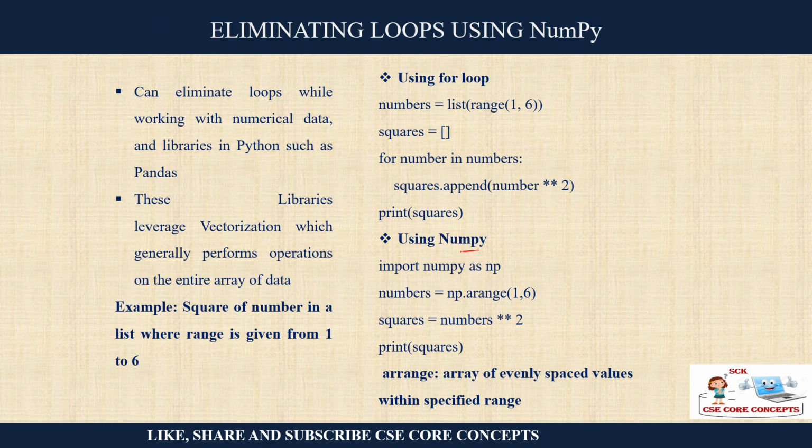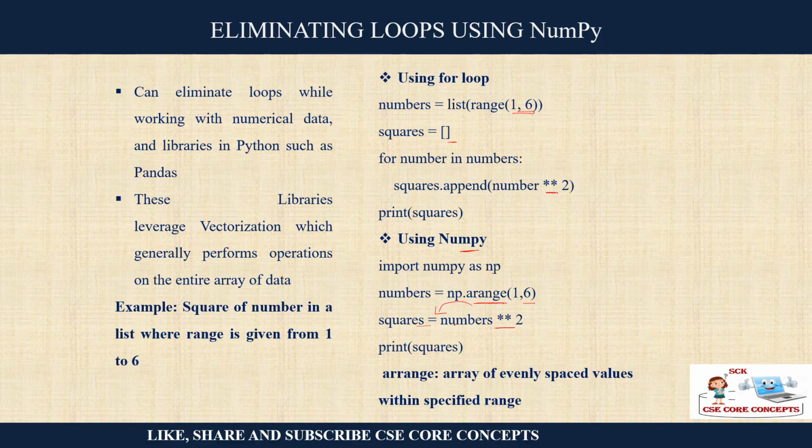Suppose you have numbers from 1 to 6, and squares. You have to append to squares with squares.append. You are doing this, right? And if you are using NumPy, once we have used the NumPy library for arrays, so you might have a brief idea about it. So np.arange will simply directly take the values, right?